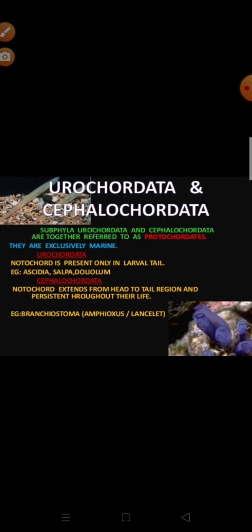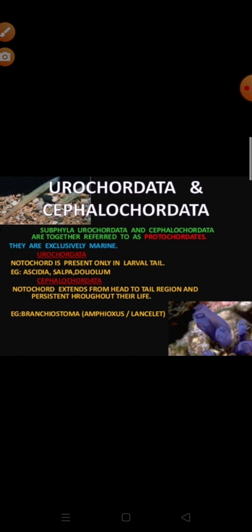Now, what are the characteristics of those organisms under the subphylum Cephalochordata? Cephalo means head and chorda means notochord. So these are fish-like marine animals. How is their body? Their body is laterally compressed, elongated and pointed at both ends.